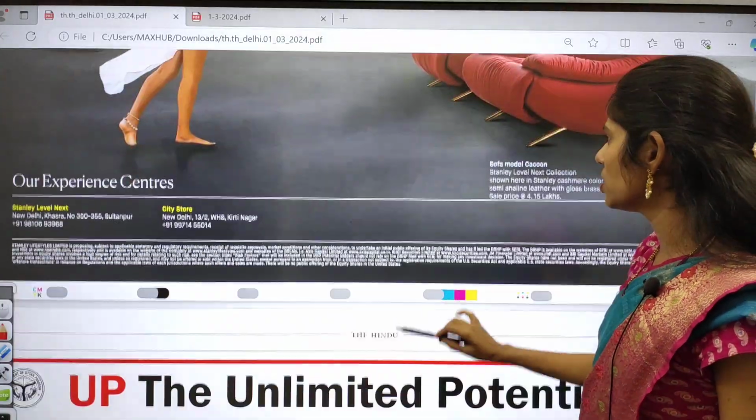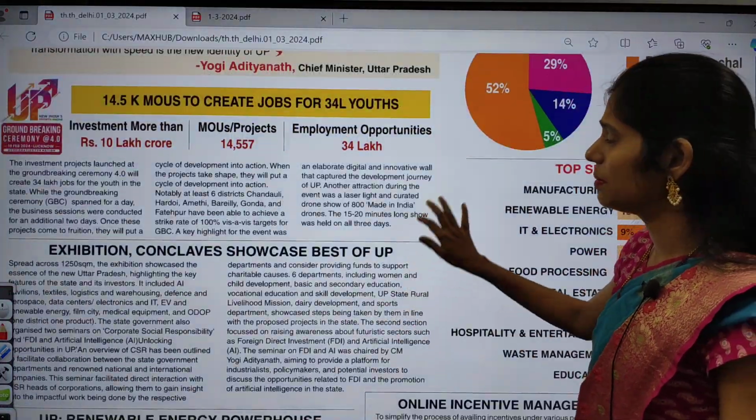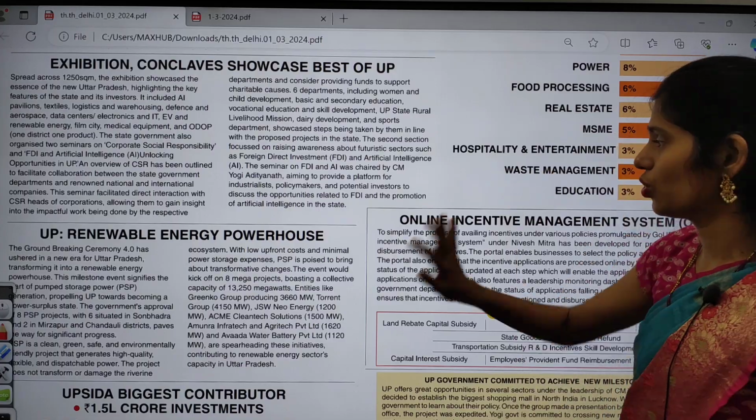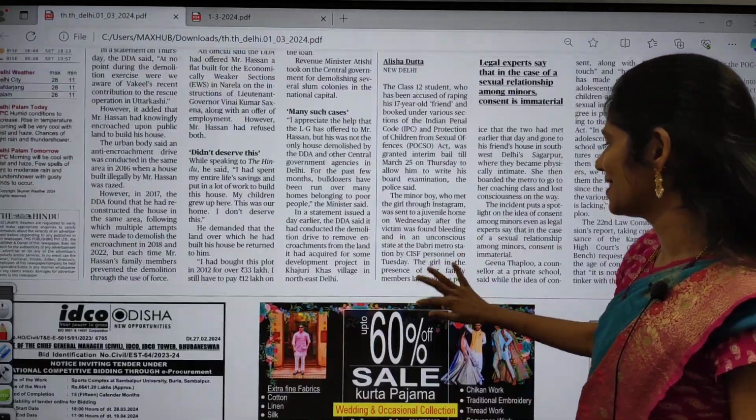So there is nothing much important in your city page. So don't go to the advertisements, because prelims is very near. So don't focus on these advertisements at all. You will be getting these advertisements daily, right?